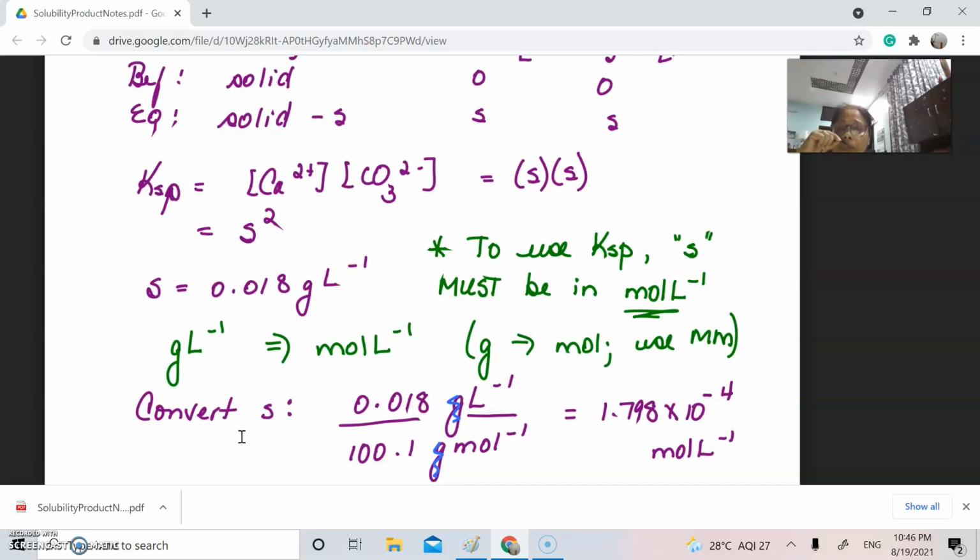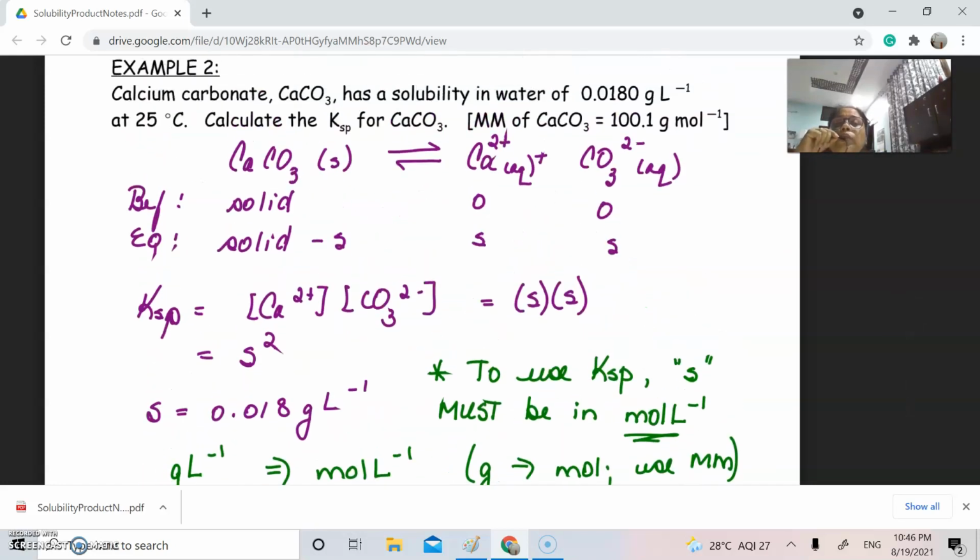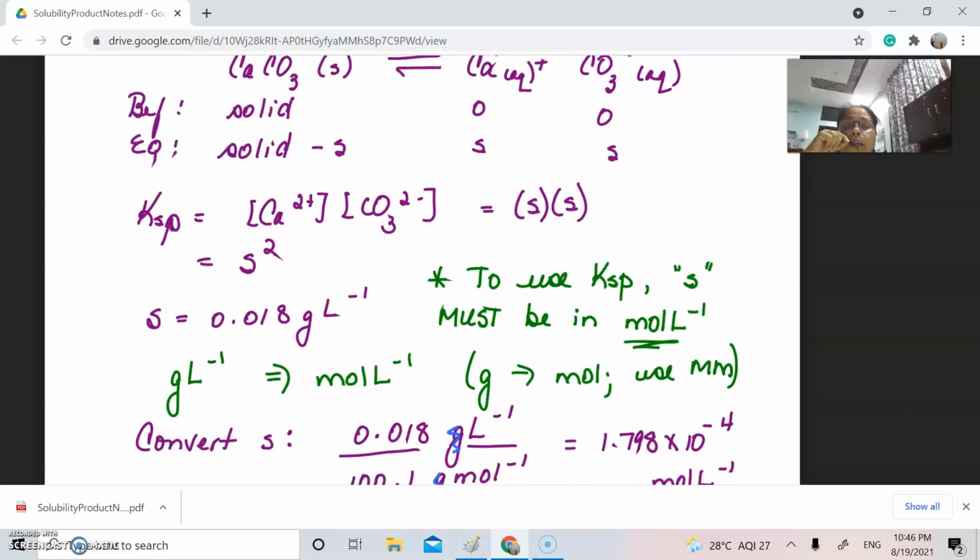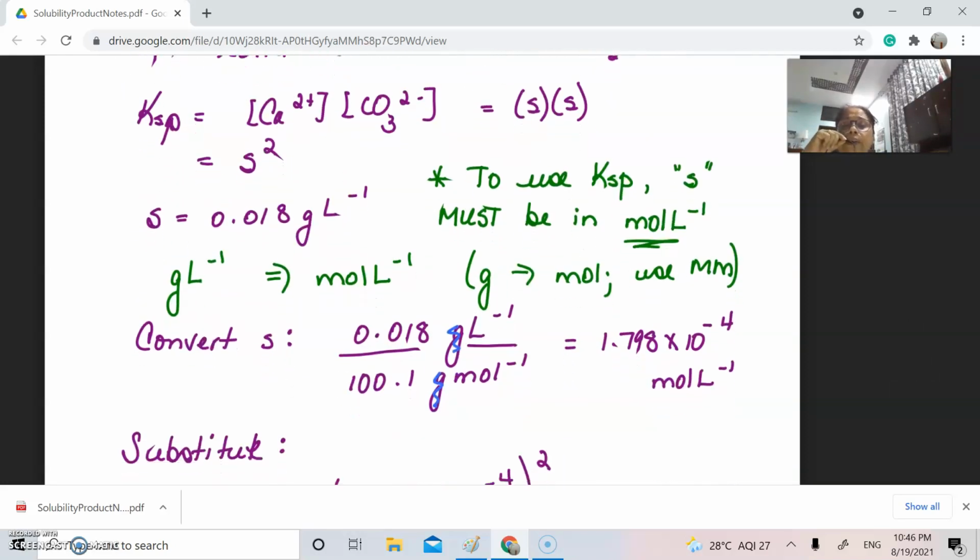If you want to go from gram to the number of moles, you have to have the molecular mass, and that is why it is given at the very beginning. Molecular mass is equal to 100 for calcium carbonate. You can take it as 100.